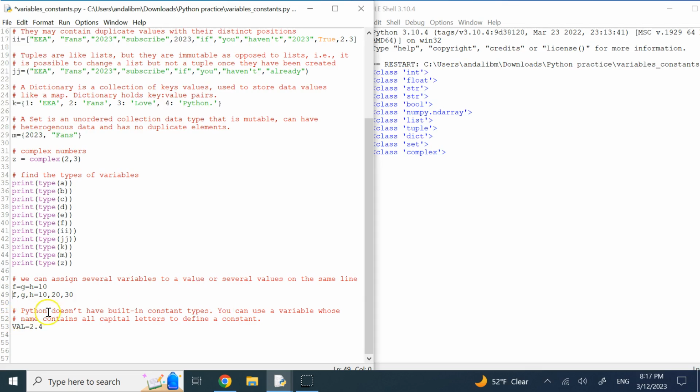And the last thing I want to talk about is constants. By default, Python does not have anything called constant. Remember, in C++ we have constants. In Python, you don't. So the only way that Python programmers try to indicate something is constant and do not change it is they use all capital letters for the name of that variable and then treat it as a constant. So wherever they see a variable with all caps, they are not going to change the value of it. But there is no such thing as constant in Python as opposed to C++.